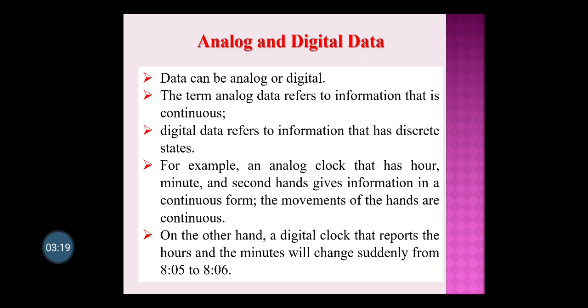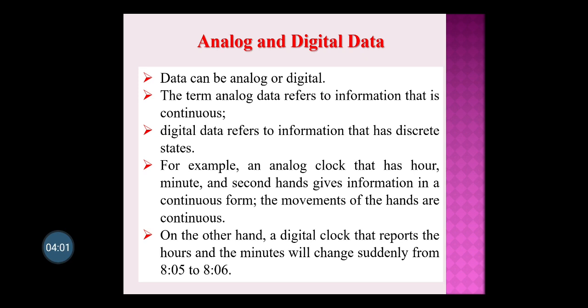Then digital data refers to the information that has a discrete state. I will give just first an example. For example, we are boiling water, and we just start the heater, and at the same time we measure the temperature of the water. So if it is continuous, you put the thermometer continuously in the water, and the thermometer will show the temperature going on increasing, and you can see that mercury rise high as the temperature increases. So when continuously with respect to time you measure, that is analog signal.